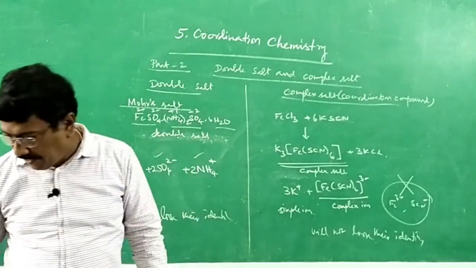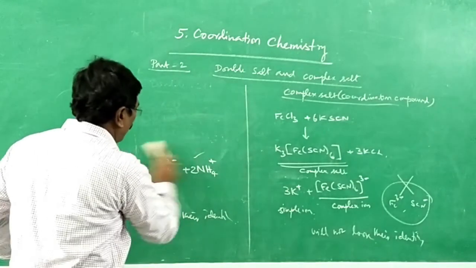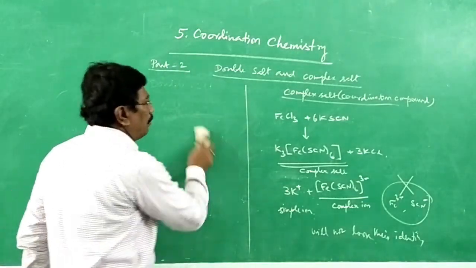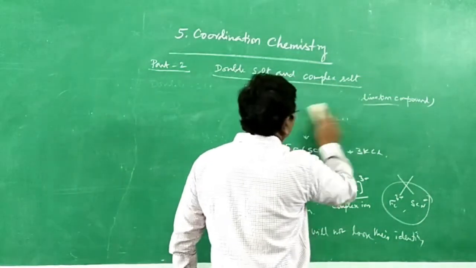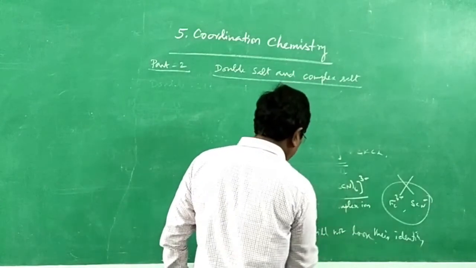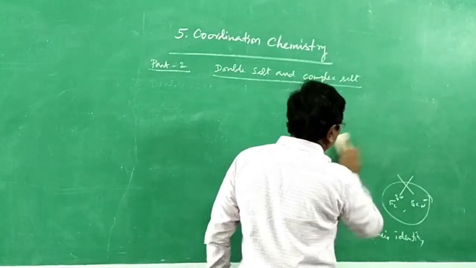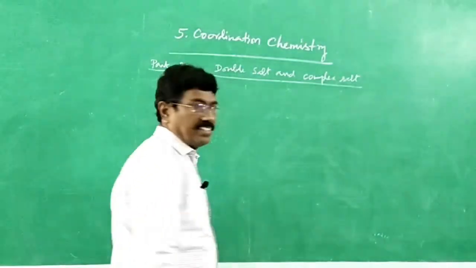Hereafter, we are not going to see anything about double salt. Our interest, our botheration, is only complex salt. And for the complex salt or coordination compound, Werner has given enough idea to understand what a coordination compound is. That's what we are going to see in the next class. Thank you.